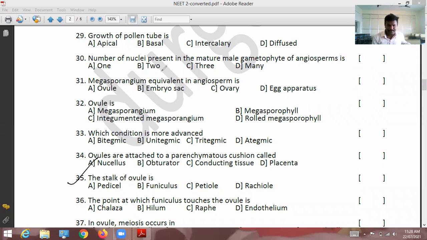Question 35. The stalk of the ovule is called. In the textbook you will get funiculus.